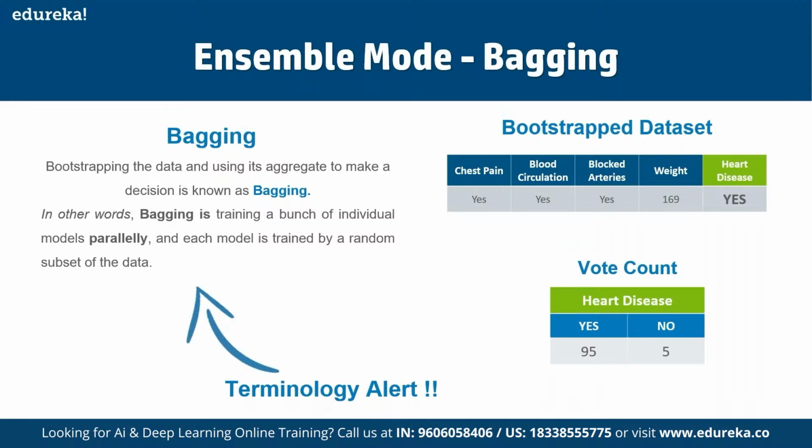So a point to note here is that we can select the same samples more than once as well. So let's say here we have a bootstrap data set: chest pain, yes; blood circulation, yes; blood arteries, yes; weight 169, not sure how they are living; and heart disease is definitely a yes. And the word count, again, yes is going to be 95 and no is going to be 5 itself as a part of the bootstrapping model.